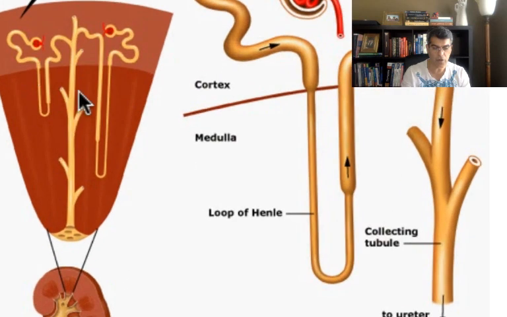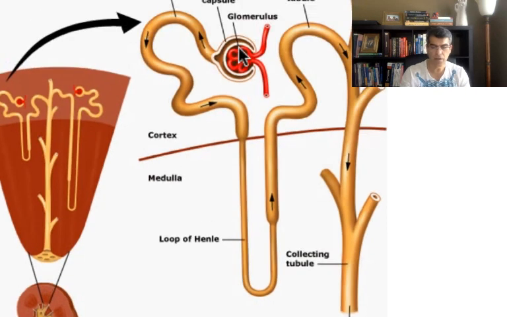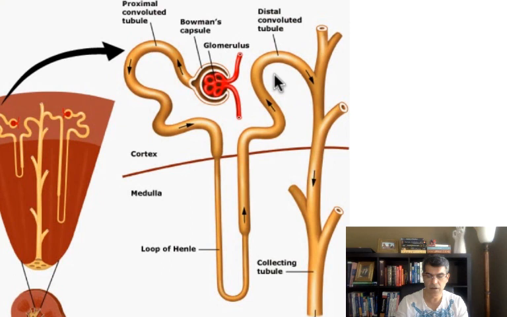We have a structure we call nephron. Here's one nephron, here's another nephron. This nephron is supposed to create urine, and the urine of this nephron is going to come to this tube. It's called collecting duct. As you can see, the urine from this nephron also is going to come to the collecting duct. So the collecting duct is shared by different nephrons. Let's make this one bigger. Here is my nephron, and this is my collecting duct. Again, one collecting duct can get the urine from different nephrons.